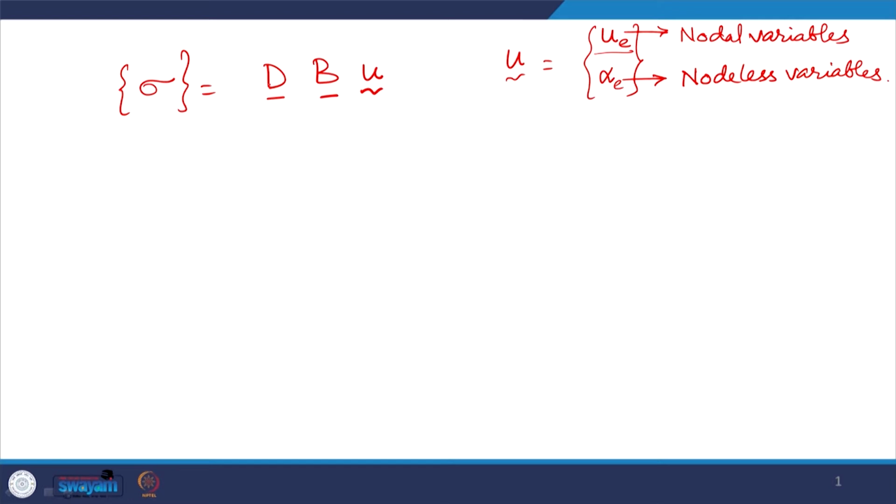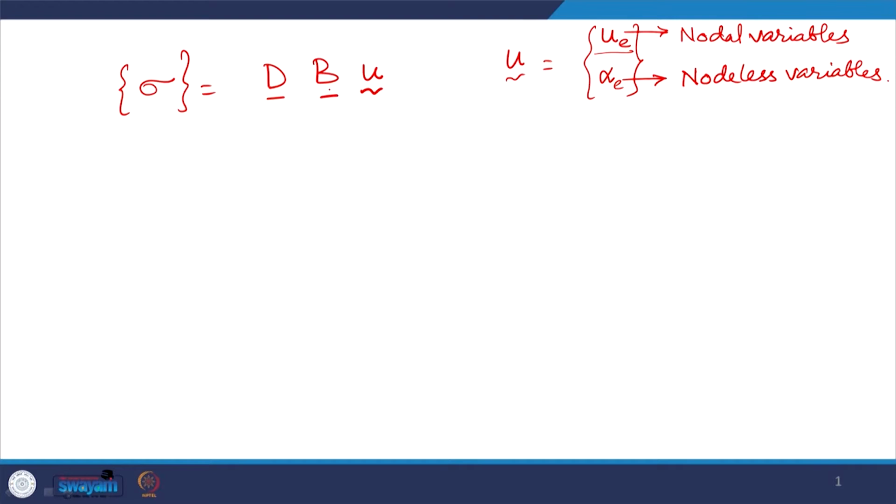So, the total strain that we have will be B times u, the strain displacement matrix, and multiplied by the constitutive relation matrix D, it will provide us the stress field.